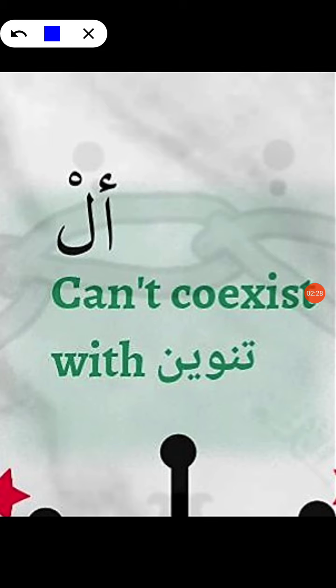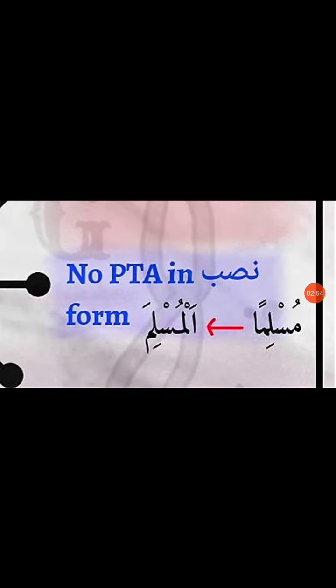that there is no such thing as a book or the book, right? So we all know that a book is either going to be a book or the book. Never ever can it be the book. Therefore, al, which is the sign of marfa, cannot ever coexist with tanween, which is the sign of being nakra. Okay, so this is something that we have already established quite a number of times. Next point.